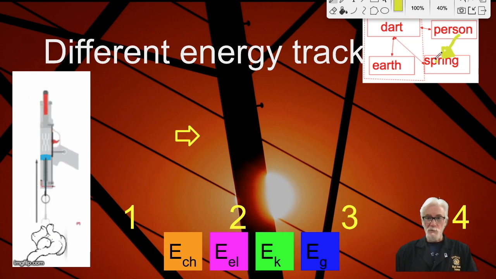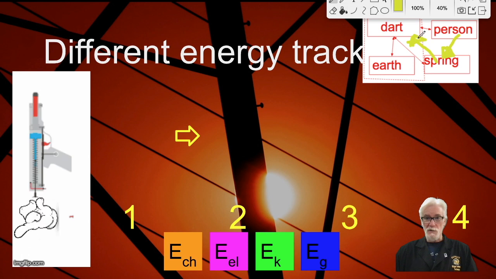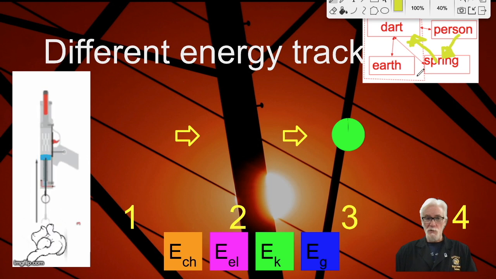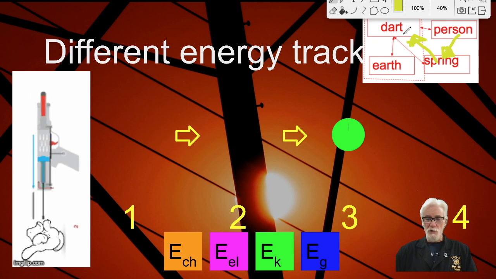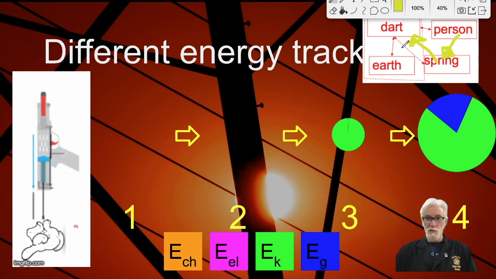From 2 to 3, the spring begins to push energy into the dart. So energy now, for the first time, is crossing the system boundary into the dart-earth system. So we start to get a little bit of energy stored as kinetic energy as the dart begins to move. Ultimately, somewhere between 3 and 4, all of the energy crosses from the spring into the dart-earth system across the boundary. And so now we have a full-size pie, but it's split between gravitational and kinetic as the dart is moving, slowing down, and getting higher away from the surface of the Earth.